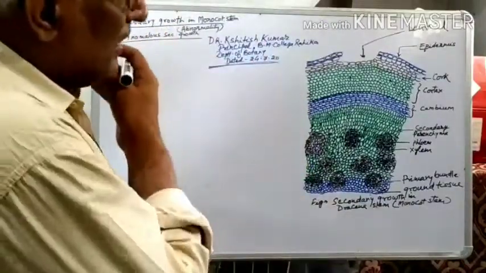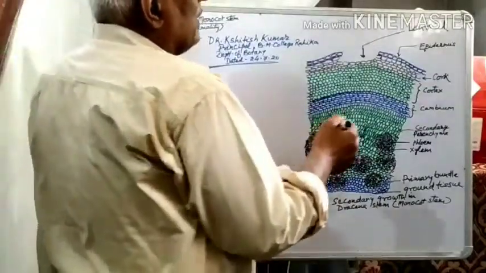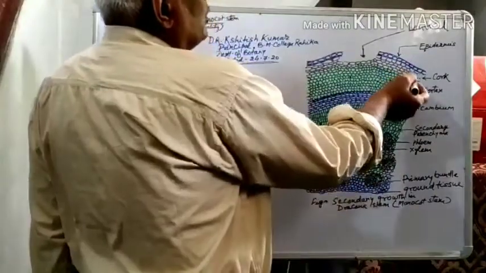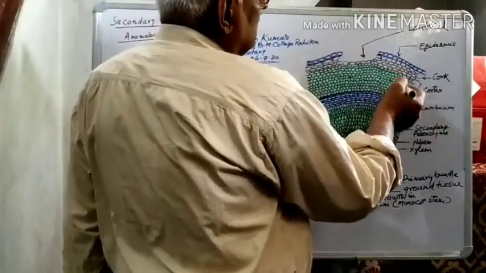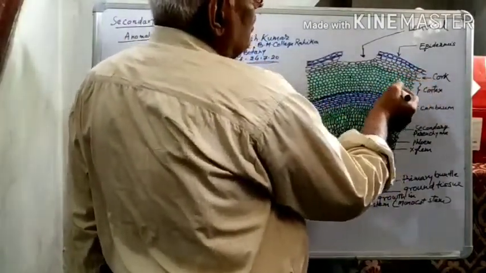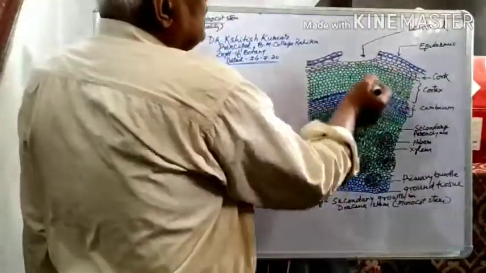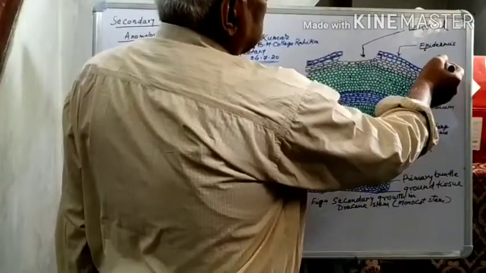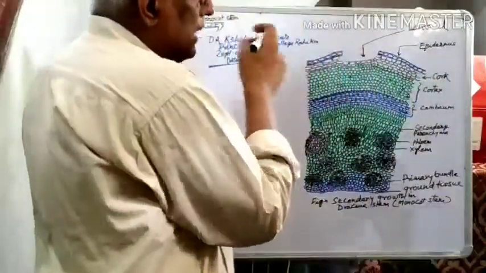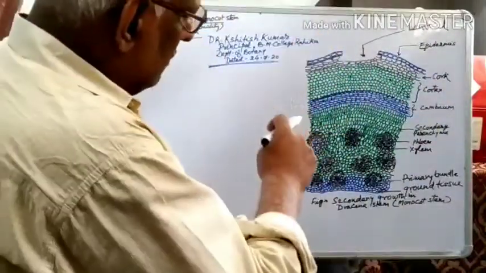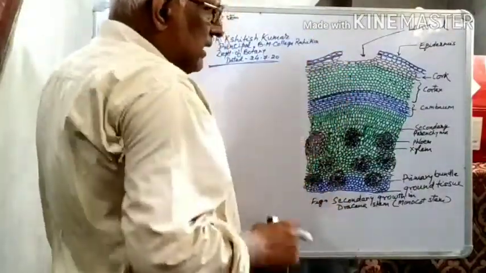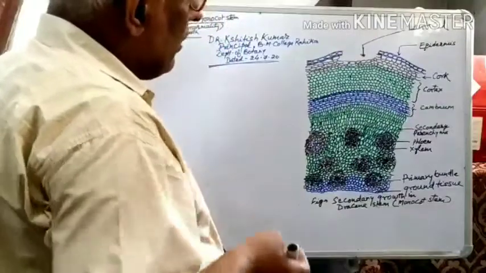This cork is formed, and inside the uppermost cork there are successive rings of cork formed. The uppermost layer is known as the upper cork, and the cork layer situated inward is known as inner cork.